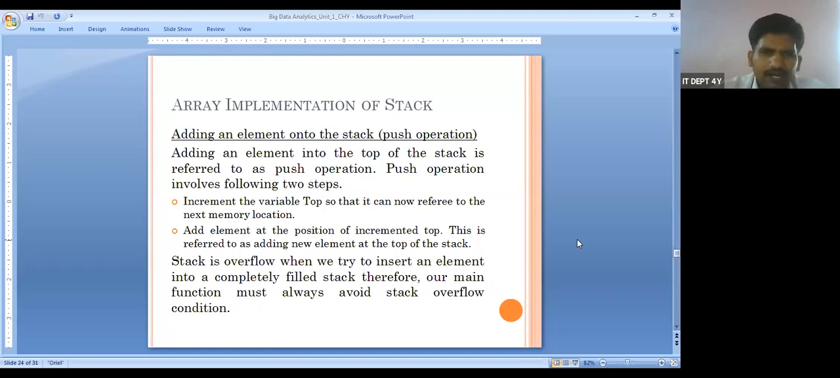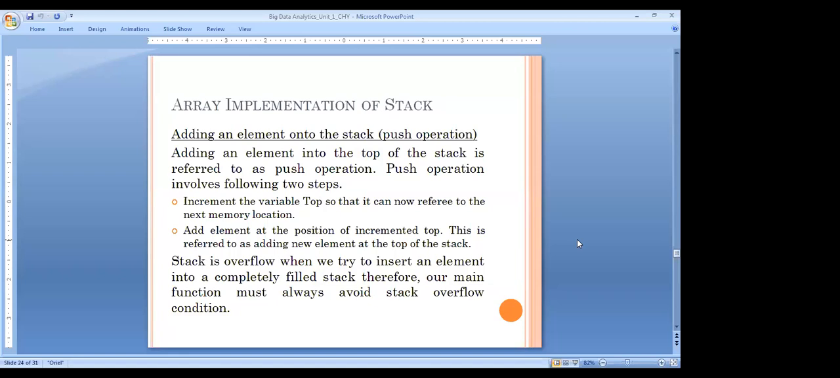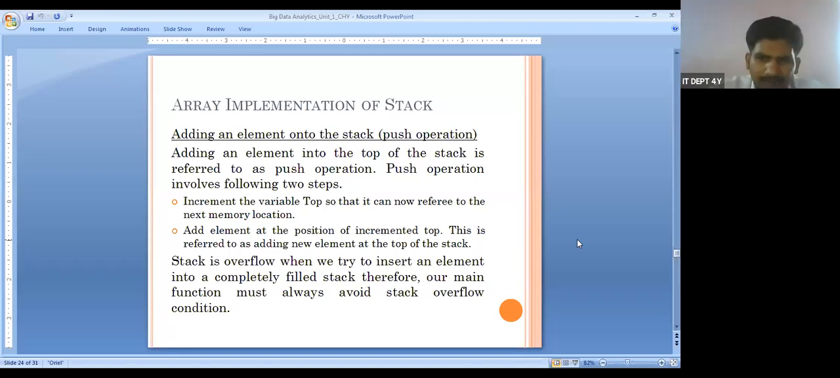Same here also. When we have a memory address, it is increased, the top is automatically increased, and elements are automatically inserted into the stack. That is our first step. Then add an element at the position of the incremented top. This is referred to as adding a new element at the top of the stack. When we increment the top value, it goes one after one. Whenever we talk about increment or decrement, it is only +1 or -1.